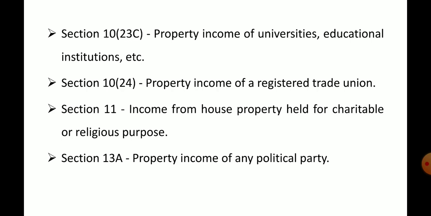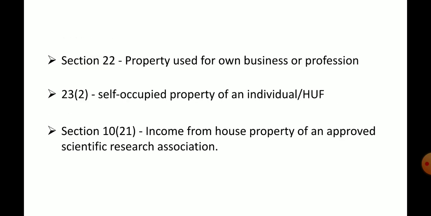Section 11: income from house property held for charitable or religious purpose is exempted. Section 13A: property income of any political party is exempted from income from house property.